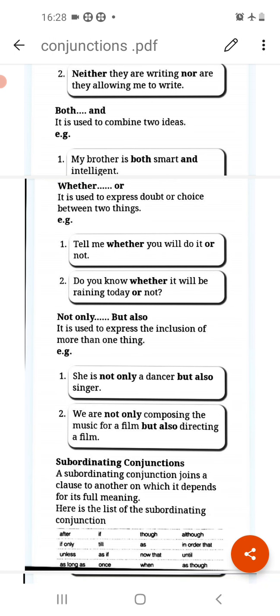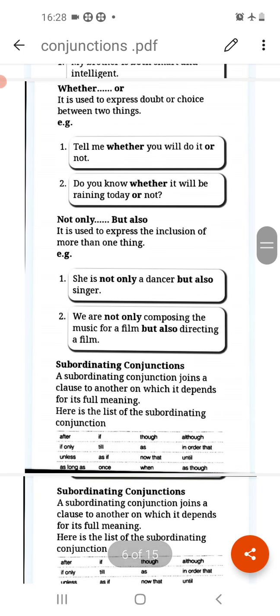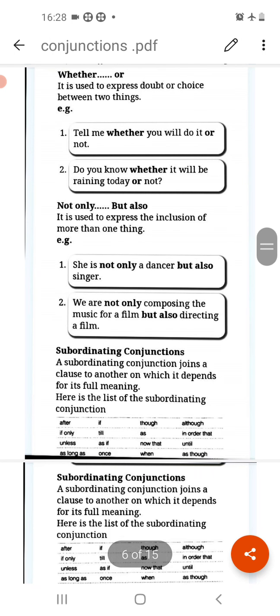Now the next is whether or. Next conjunction is whether or. In whether or, it is used to express doubt or choice between two things. Whenever you have any doubt or any choice between two things, then we use whether or.